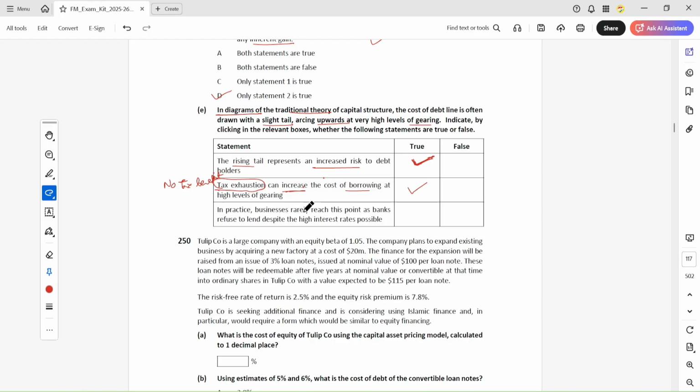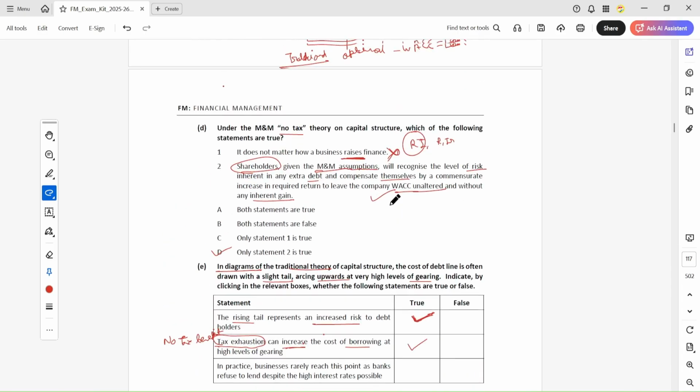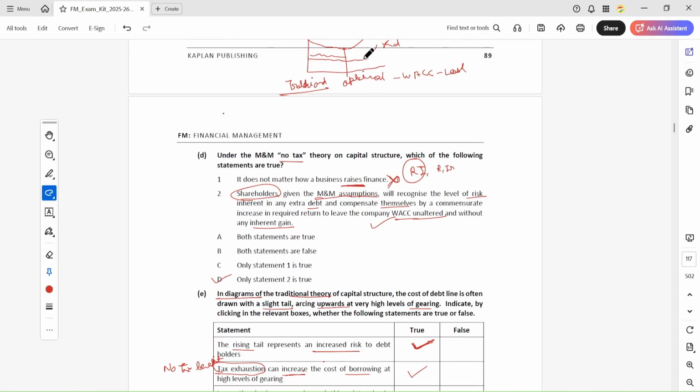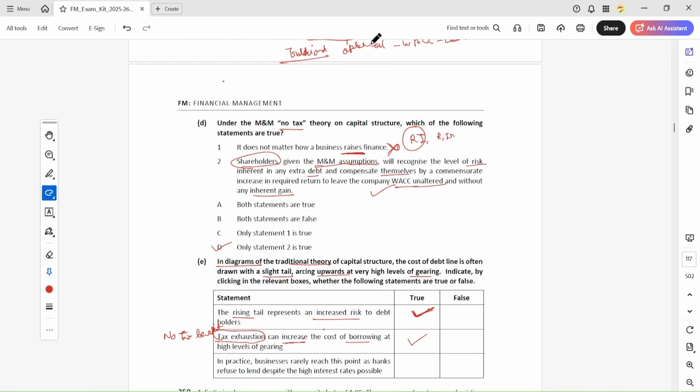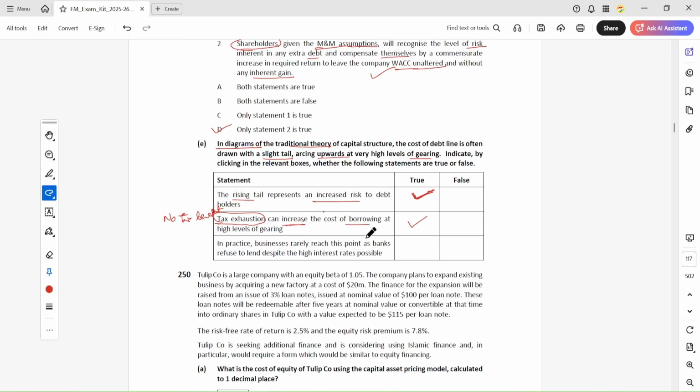And in practice businesses rarely reach this point. It says that in practice, when you take higher and higher debt, companies never reach this point, because the banks don't lend despite a high interest rate being possible.